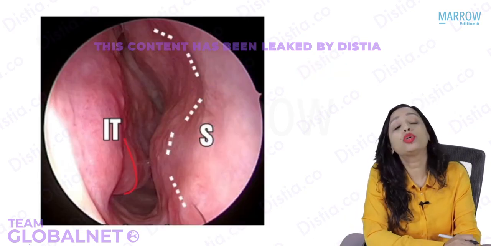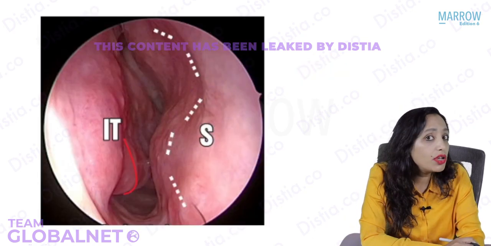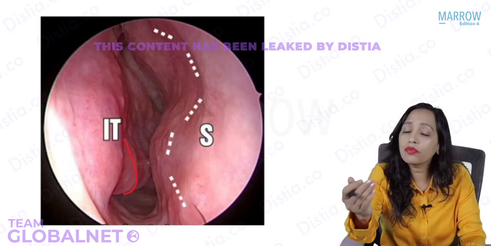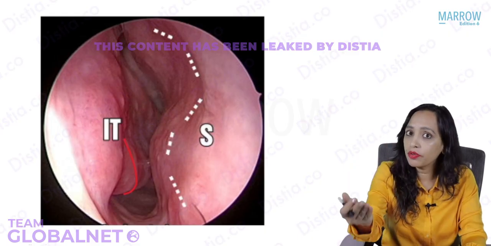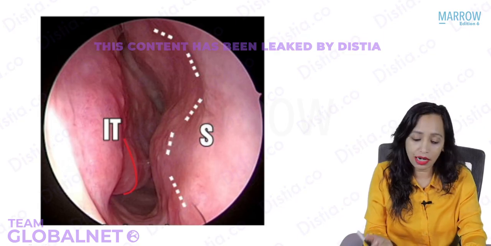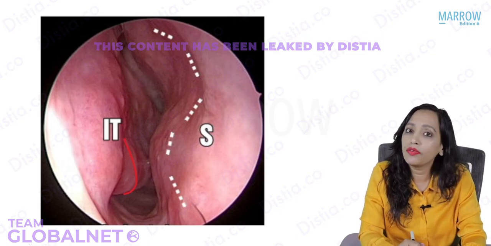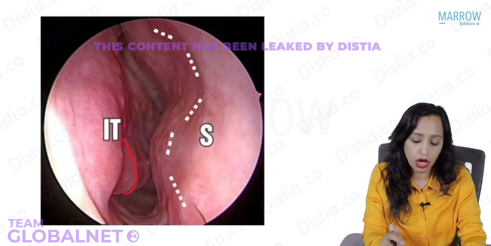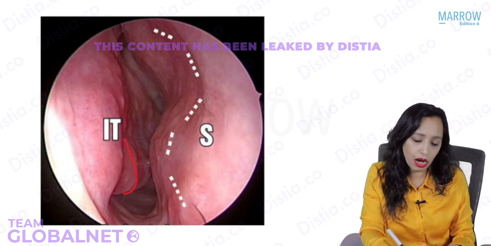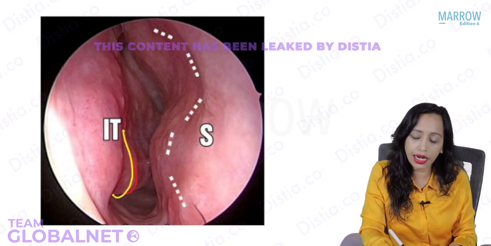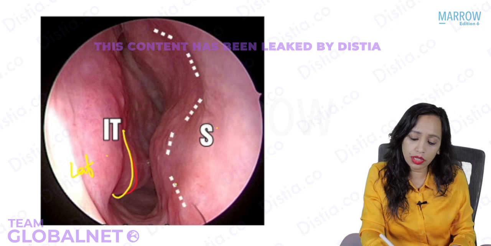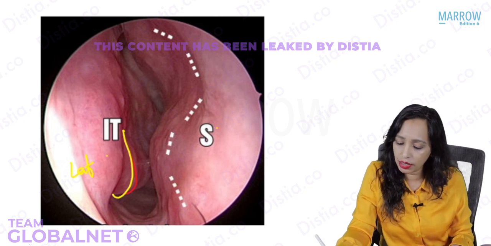And the best method to find out whether there is deviation or not, how much deviation there is, whether it is occupying the whole of the septum, whether it is only a posterior deviation or only an anterior deviation, is endoscopy. That will exactly show you where the deviation is and how much it is. Can you make out which is the lateral wall? Yes, we can see the turbinate. It is not difficult at all in an endoscopic examination. So this is the lateral wall and this is the septum. This is the deviation that you are seeing on the septum.